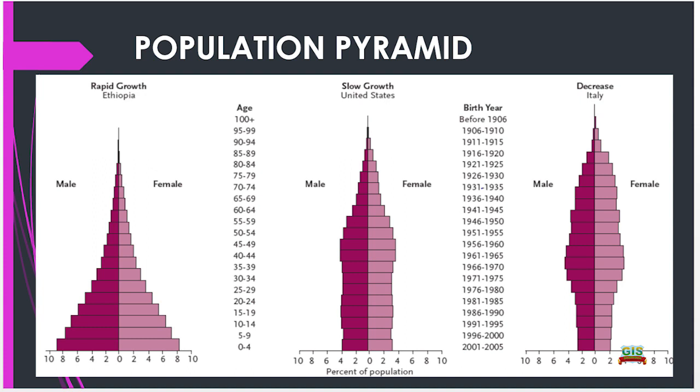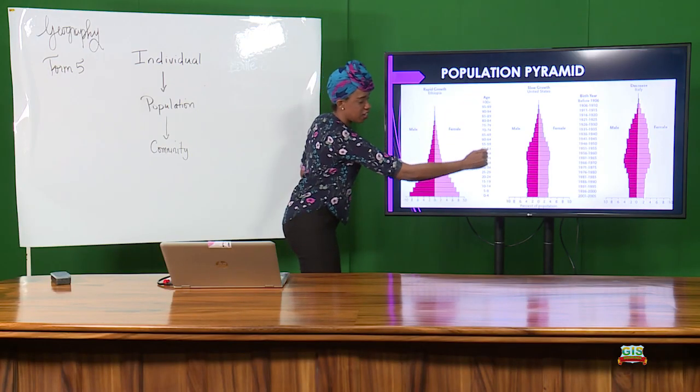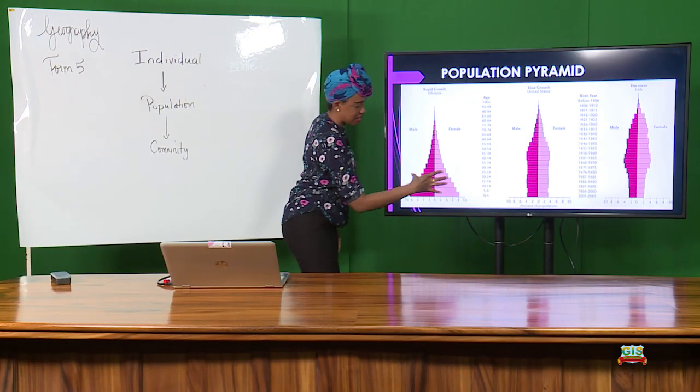It really breaks down the population into easy numbers and is very visually appealing. The right side represents all the females in the population, and the left side, sorry, my left, represents the males, and this side represents the females. So it shows everybody in the population based on age. So this indicates the age, and this indicates the sex.